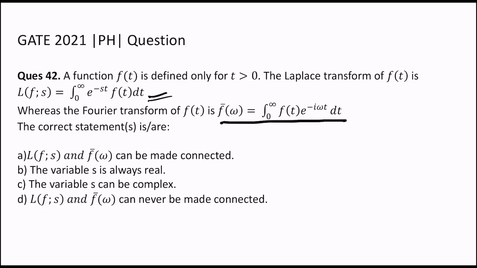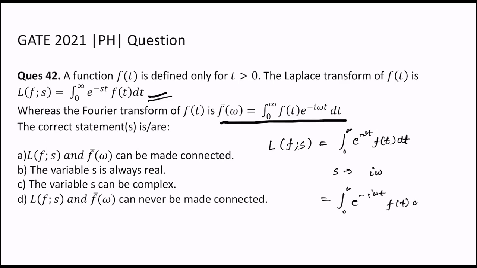So if we just take equation 1, which is the Laplace transform, 0 to infinity e to the power minus st f of t dt, and we just replace s by i omega, then we will get 0 to infinity e to the power minus i omega t f of t dt, which is nothing but your Fourier transform. So we can see that both Laplace and the Fourier transform are in a way connected.